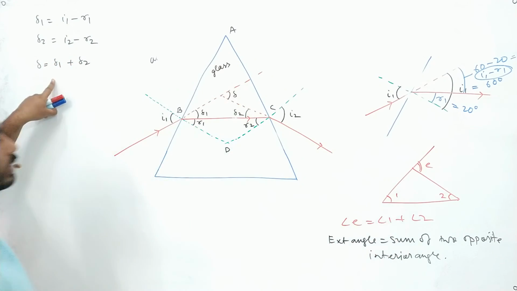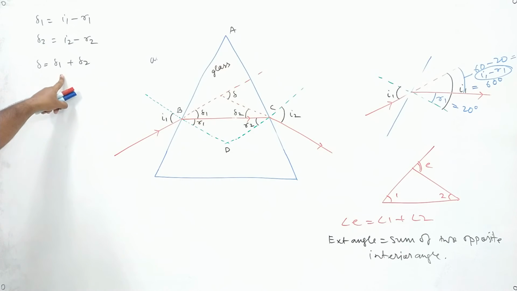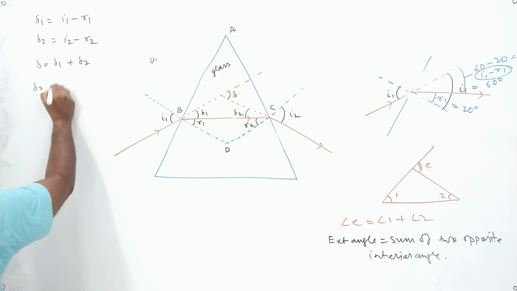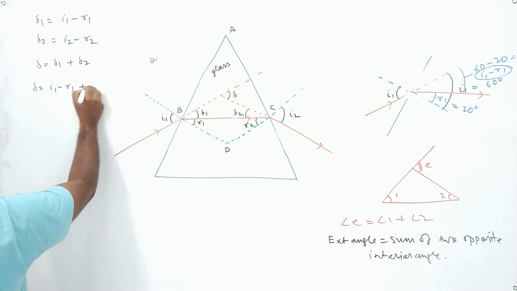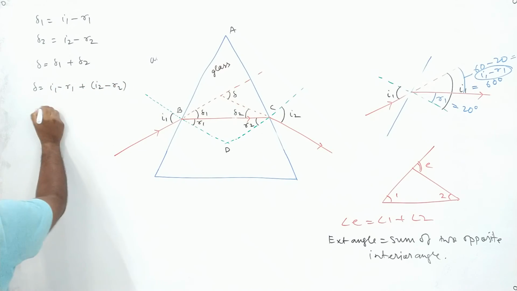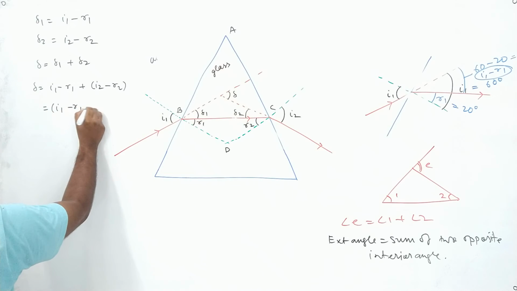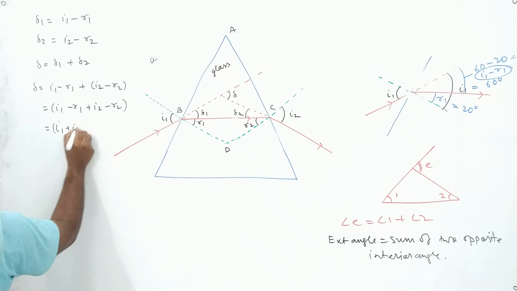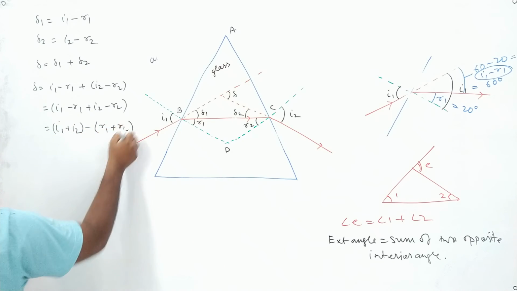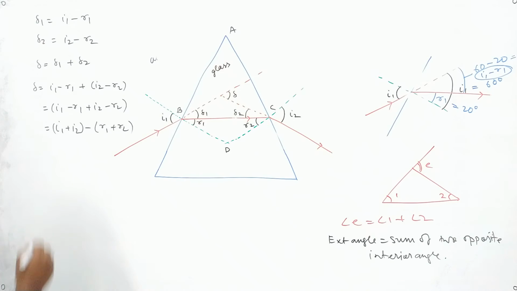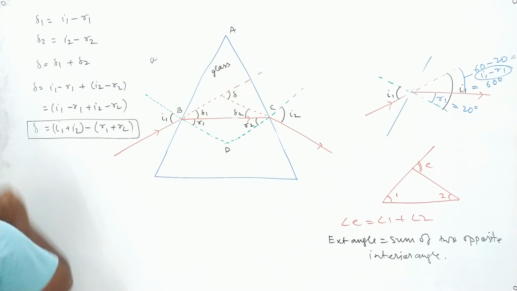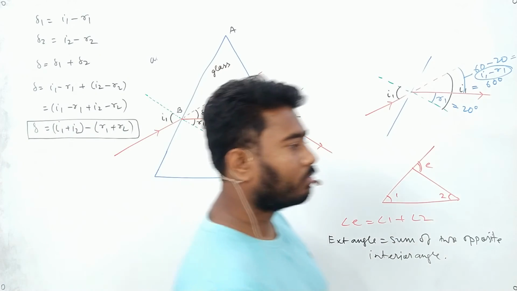Okay, so delta equals delta 1 plus delta 2. If we mix them, we get delta equals I1 minus R1 plus I2 minus R2. We can write it as I1 plus I2 minus R1 plus R2. Okay, so we will box this equation: delta equals I1 plus I2 minus R1 plus R2.